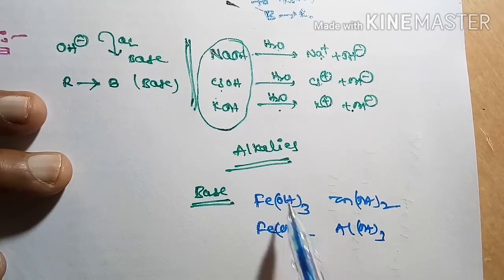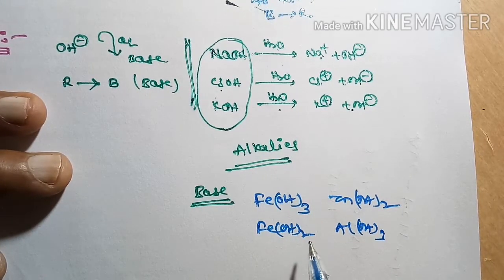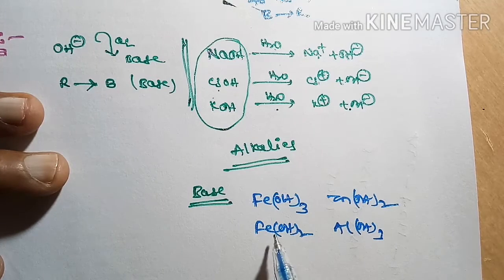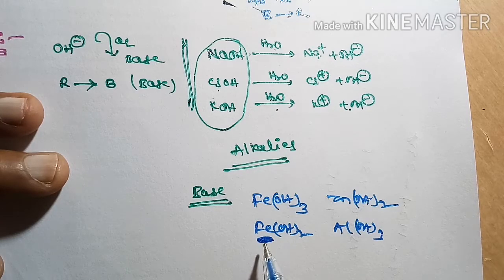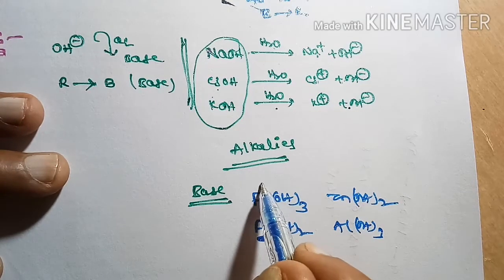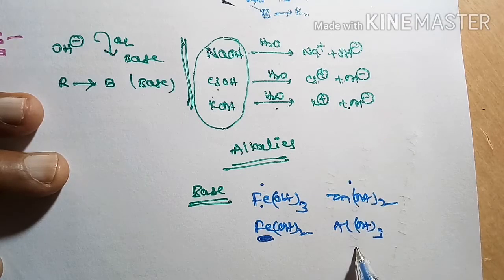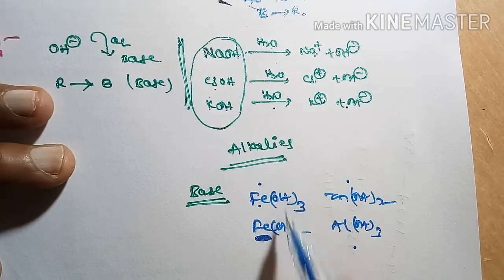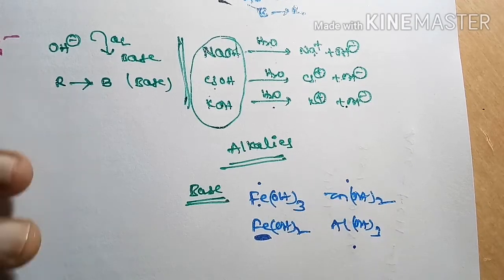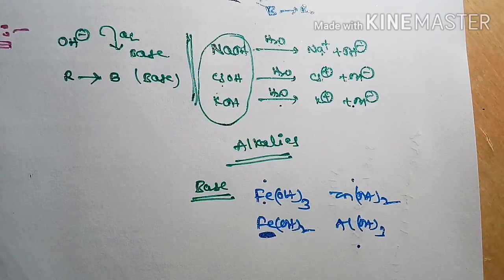They form precipitates during chemical analysis: a green precipitate, a brick red precipitate, a white precipitate, and gelatinous precipitates. You will learn about that in higher classes.